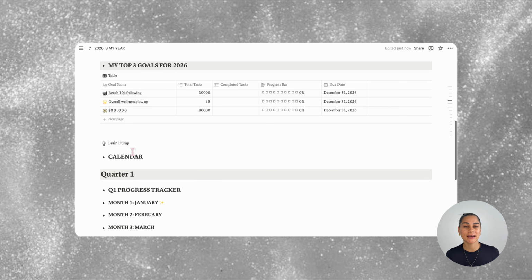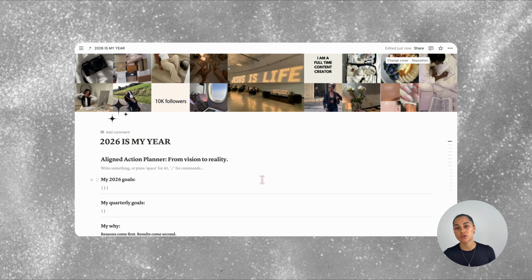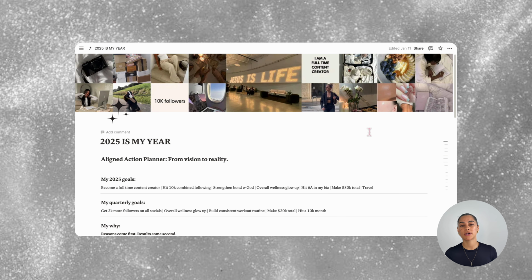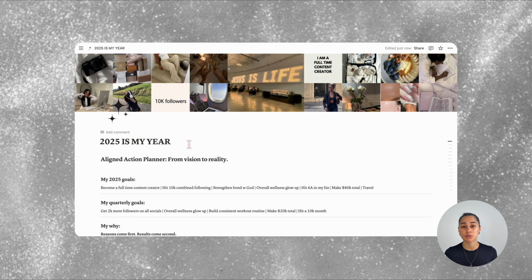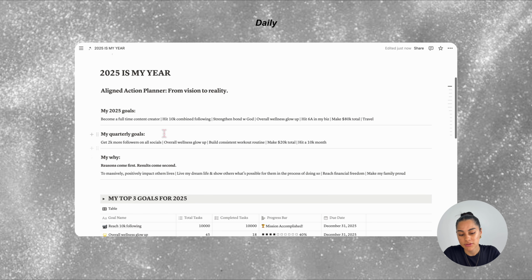So that's the template. And lastly, I just wanted to share a few last tips to help you maximize this system. So the first one is that I use this every single day. And what I'll do is I'll come on here in the morning and I'll read through this section, my 2025 goals, quarterly goals, and my why. This is to really ingrain it into my mind so that I absolutely know what I'm working towards every day and why.